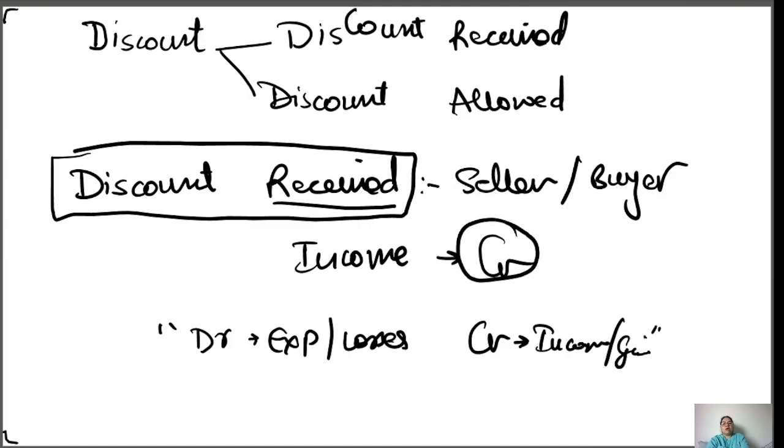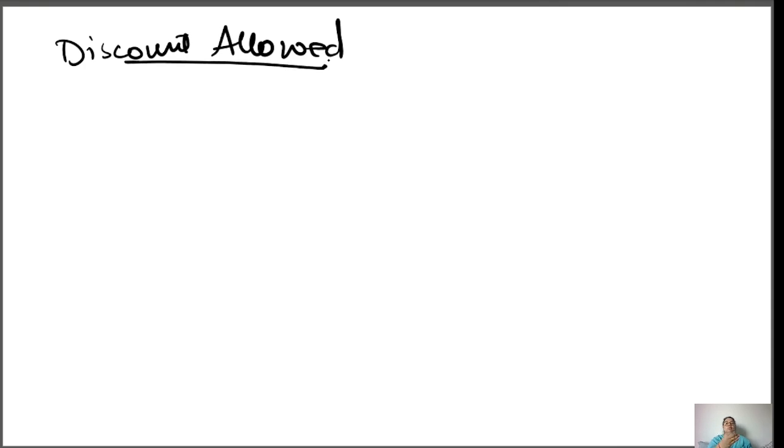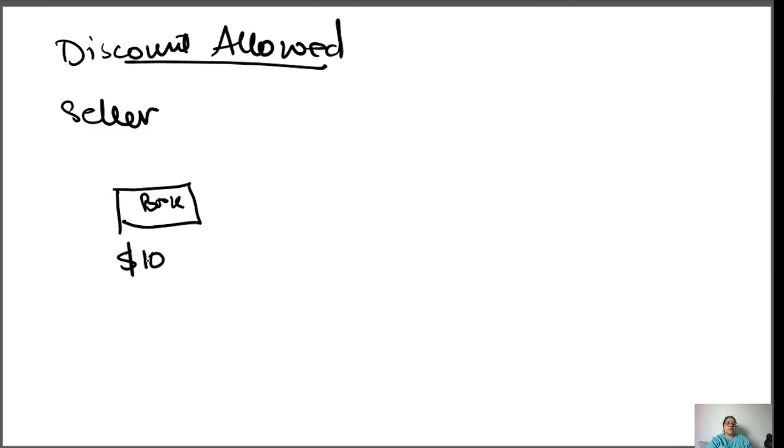Okay, now talking about the discount allowed. Discount allowed means you are allowing someone a discount. For example, let's assume you are a seller, and the price of a book is $10.